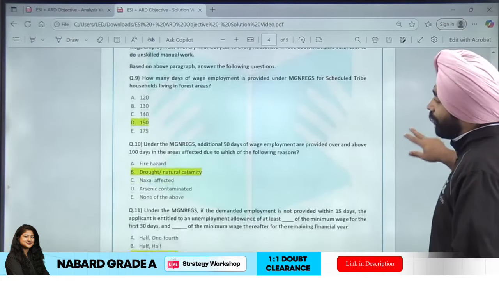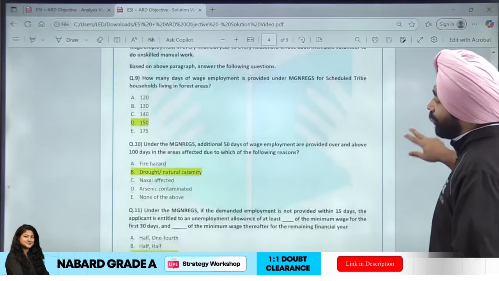So how is that going to be provided? This is what is being said here. Unemployment allowance of at least how much of the minimum wage will be provided for the first 30 days, and dash of minimum wage for the remaining financial year. Again, it's a moderate level question and not that easy, but obviously if you have studied it well, you could do this question.